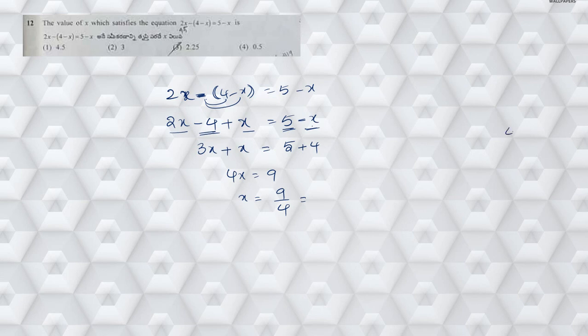In the 4 table, we need to divide 9. So 4 2s are 8. So 1 is carried. So point. So 10 means again 4 2s are 8. So 2 5 times. So the answer is 2.25. Right? Hence the answer is 2.25. Next, moving on to question number 13.